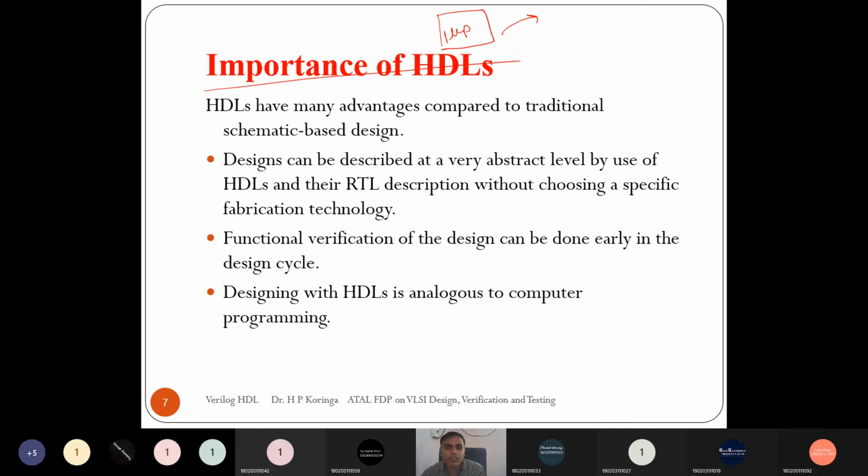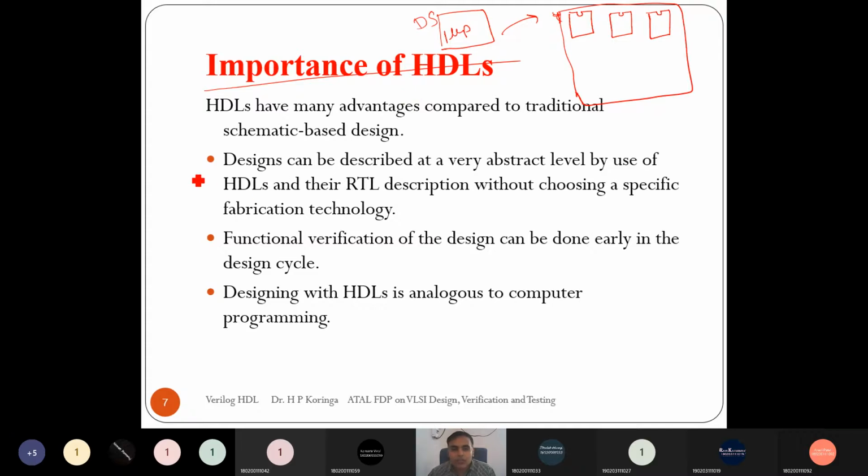If I don't have any HDL, then I need many ICs: ICs of different logic gates, ICs of memory, some ALU, some storage devices. So we need many ICs to implement a digital design without the HDL. So HDL is highly needed in such complex digital system implementations.